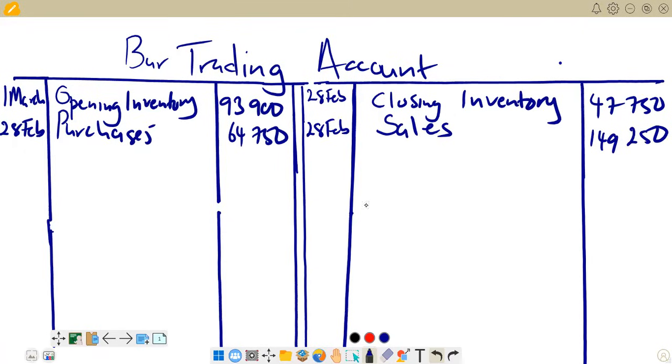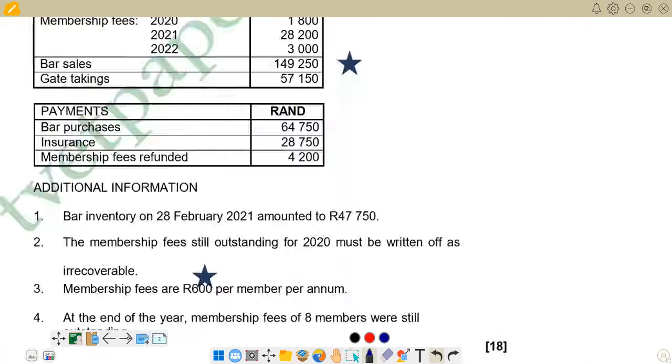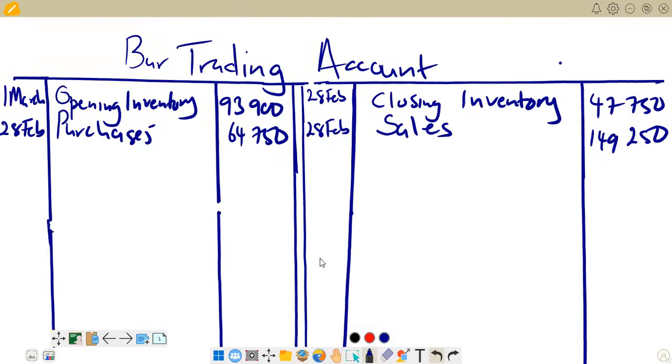So we check again if you've got any. Remember, you can check if there are returns in terms of purchases or sales. But according to the question, we see there's nothing there in terms of those figures. So it means we have exhausted all the figures that we have there. So we can go and balance our account. And remember, the balance, we are going to transfer it to the income and expenditure.